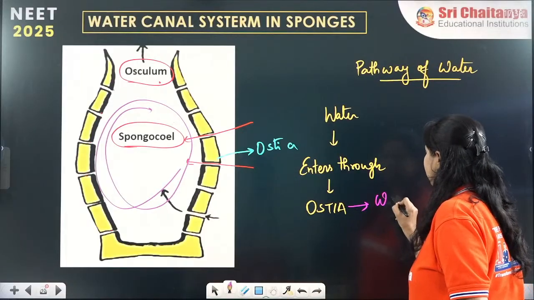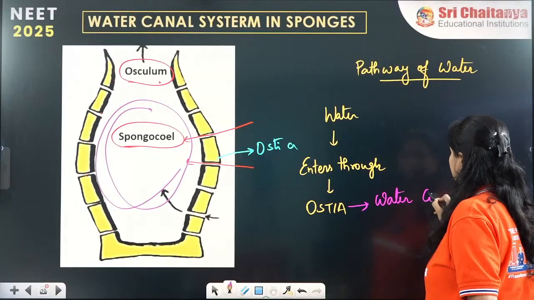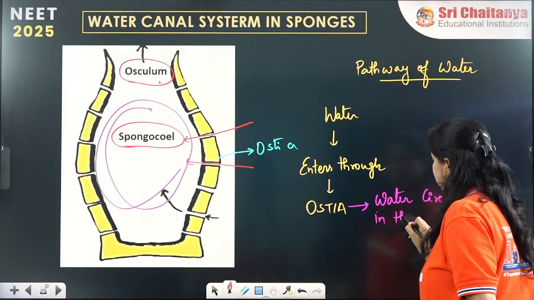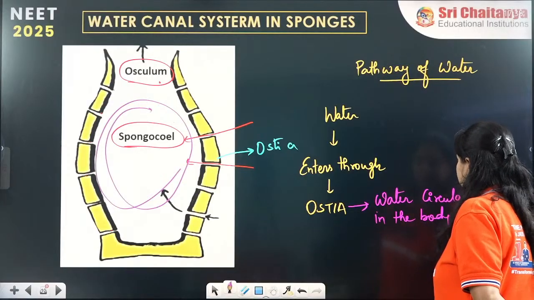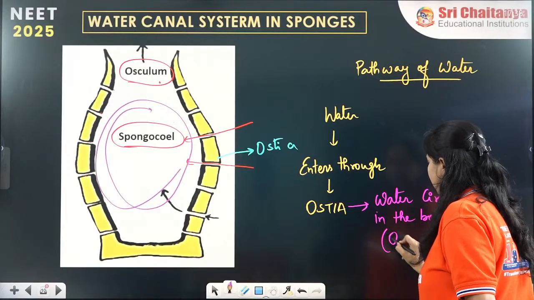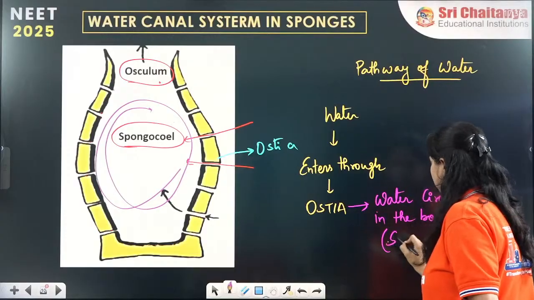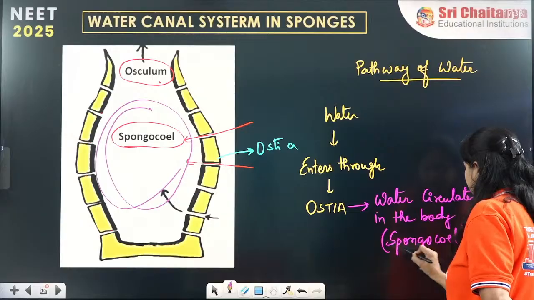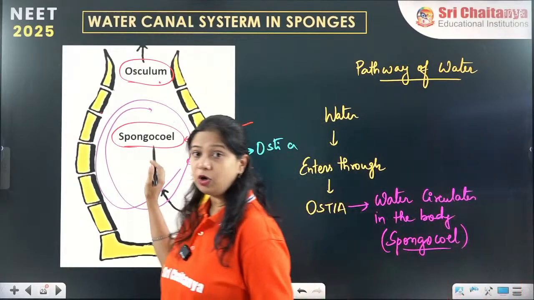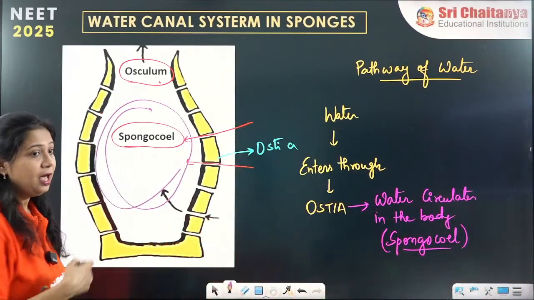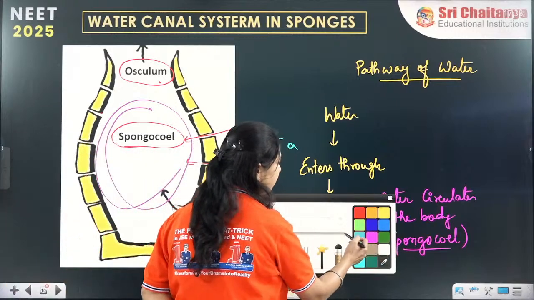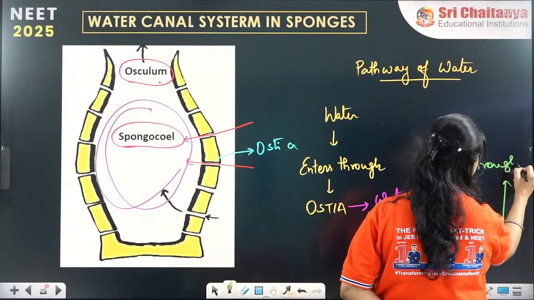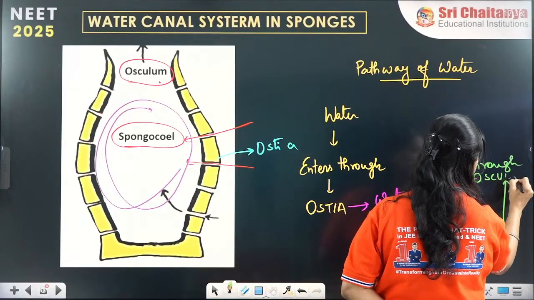Water circulates in the body, in the cavity called the spongocoel. Throughout the body, the water will be circulating. And next, what happens? The water will be released through the structure called the osculum.